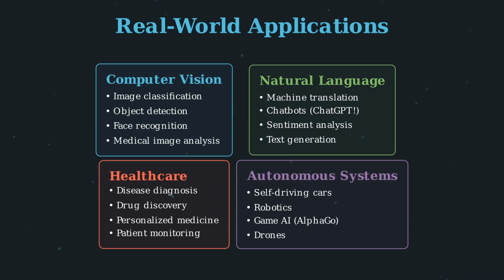In autonomous systems, neural networks are the brain of self-driving cars, processing sensor data to navigate complex environments. Robotics uses them for computer vision and motor control. Game-playing systems like AlphaGo defeated world champions by learning strategies no human had ever discovered. Drones use neural networks for navigation and object tracking. The applications are truly limitless. Neural networks are the foundation of the revolution we are living through right now.